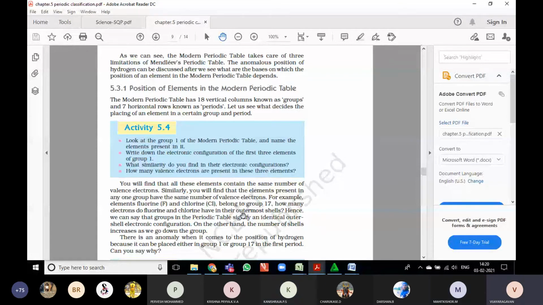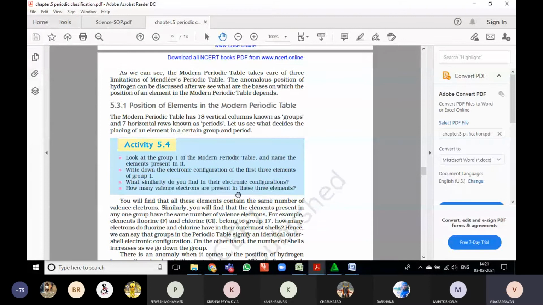Don't confuse: there are 6 periods in the earlier table, and in the modern periodic table there are 7. In the modern periodic table, 18 groups are there. The modern periodic table has 18 vertical columns known as groups and 7 horizontal rows known as periods.